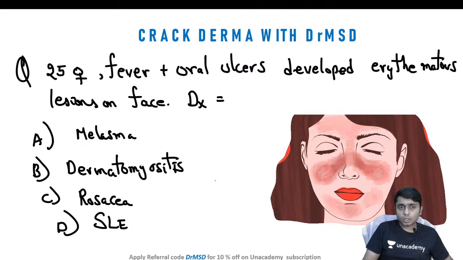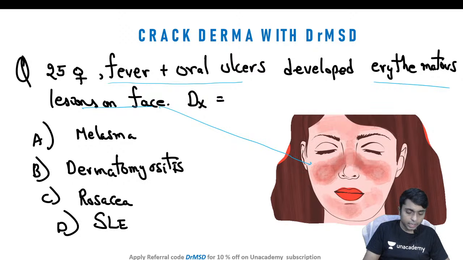Okay, so now please try to answer this question in the chat section, friends. A 25-year-old female came with fever and oral ulcers, and she developed erythematous lesions over the face which are shown like this. So what will be your diagnosis?